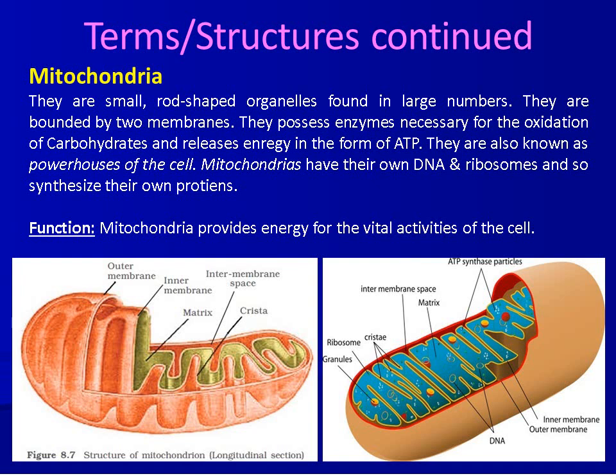Mitochondria possess enzymes necessary for the oxidation of carbohydrate. This process releases energy in the form of ATP. This is why mitochondria are known as the powerhouse of the cell. Mitochondria have their own DNA and ribosomes. The main function of mitochondria is to provide energy for the vital activities of living cells.